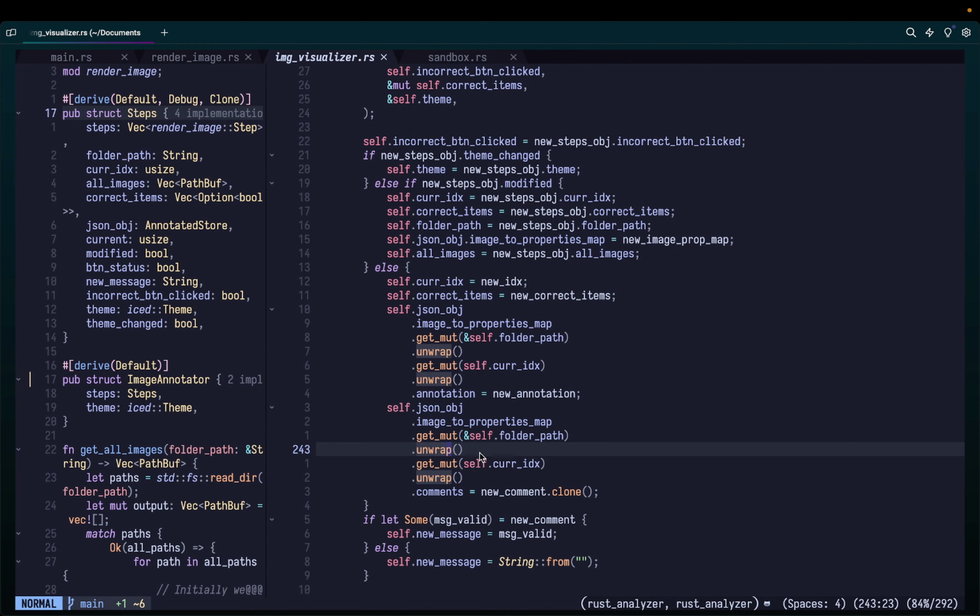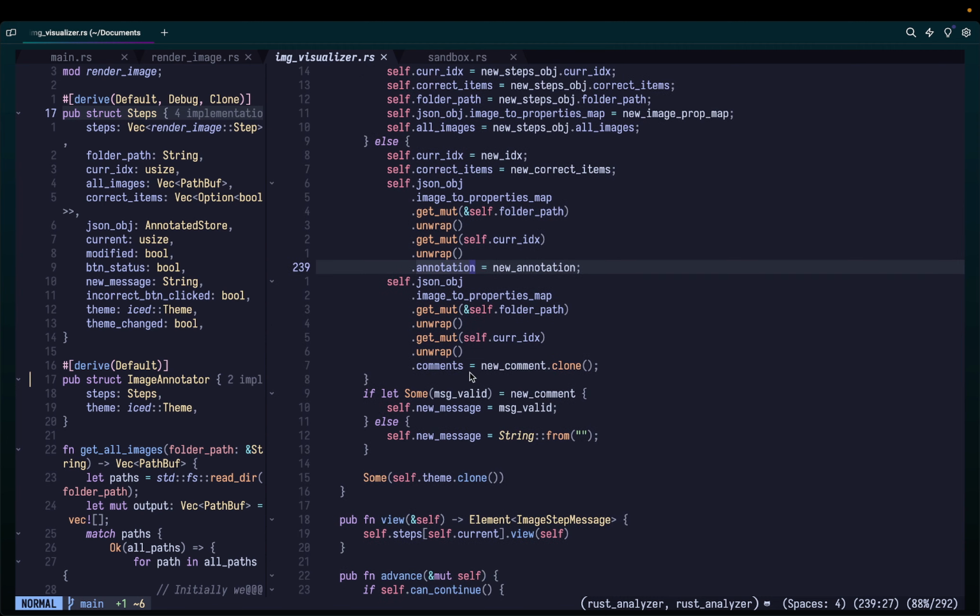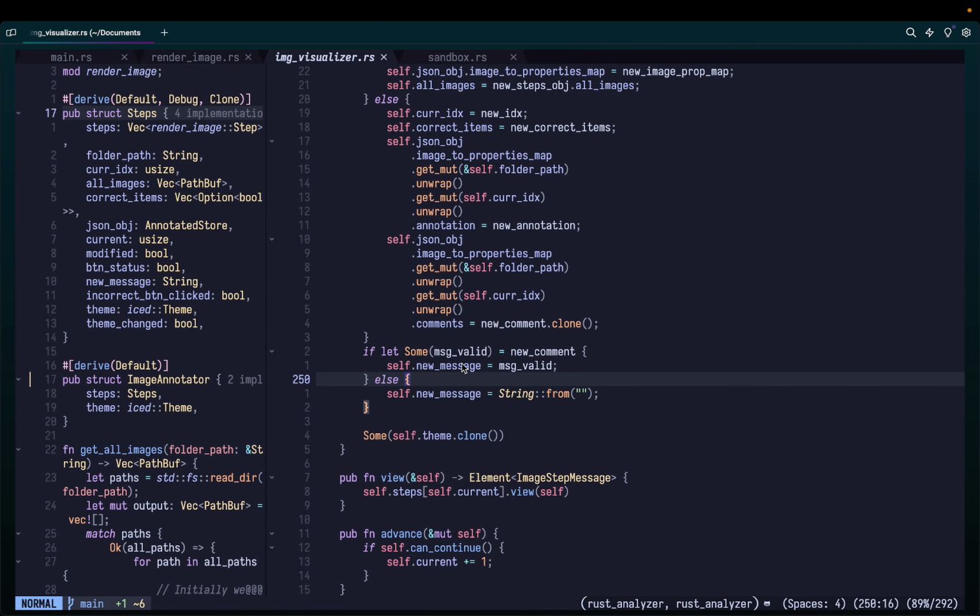In general, unwrap is not very safe in your code, because it just panics and breaks the app. I mean, just the flow, right? So having more checks and logging would be ideal. That's a downside, and I'm happy to consider this in the next video, and if anyone wants to contribute as well, right?